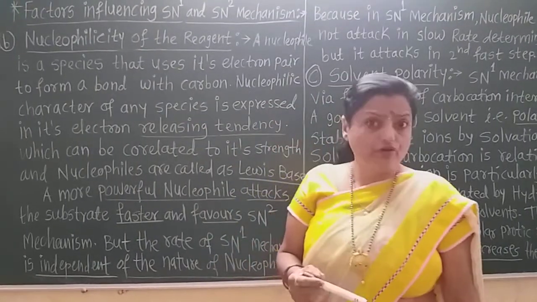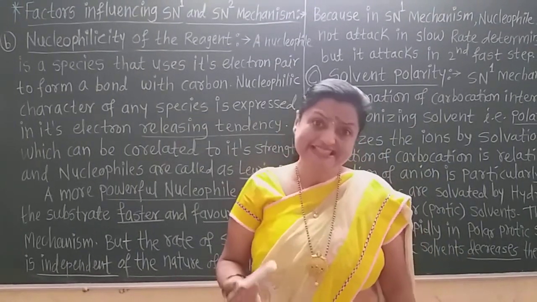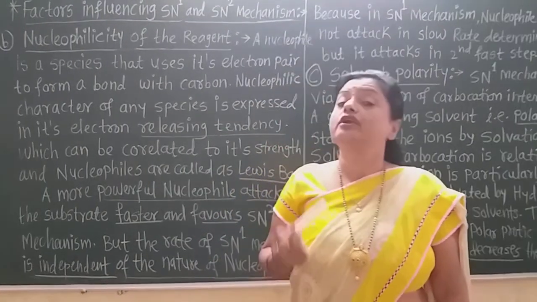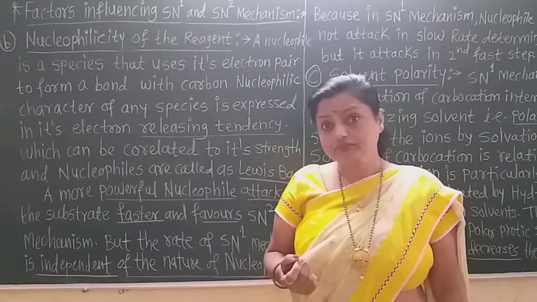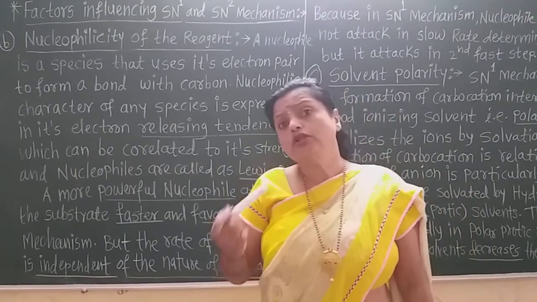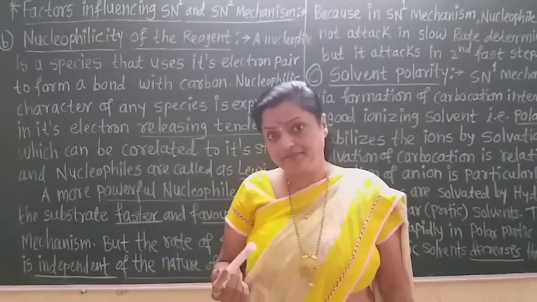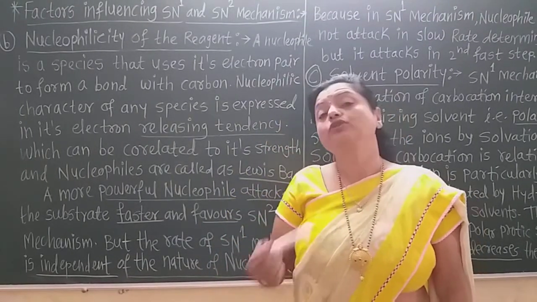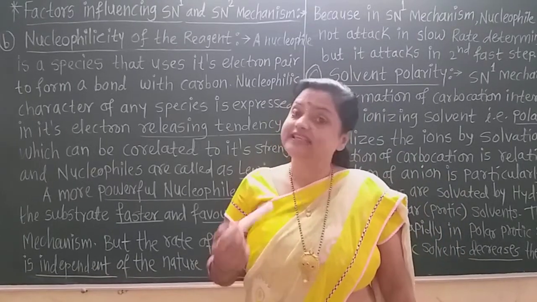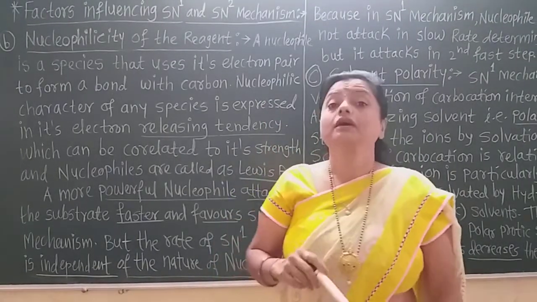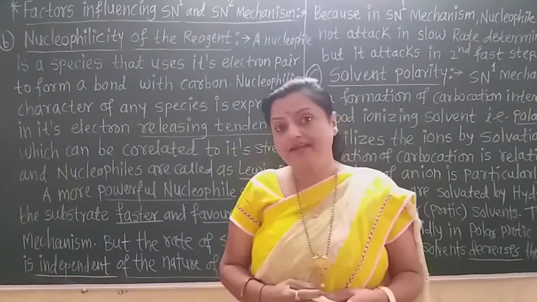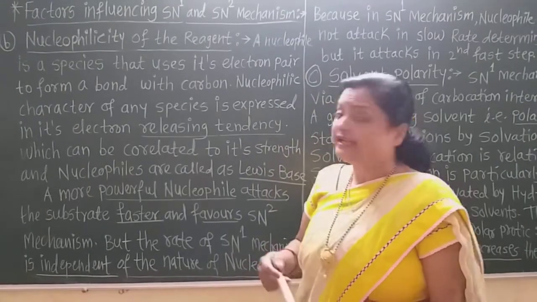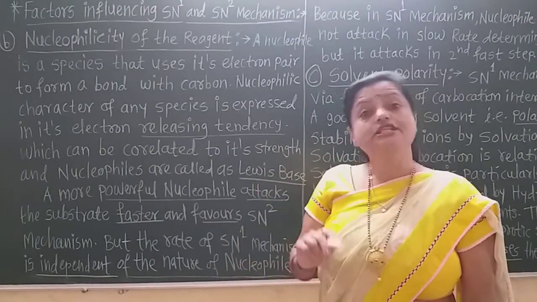You know the nucleophile. Nucleophile is the species which has the extra electrons, which is the electron rich species. And they attack on the positively charged center. The nucleophiles, that is nucleus loving, always attack on the positively charged center. They have the extra electrons, lone pairs of electrons are present in the nucleophiles, or nucleophiles may be negatively charged species.